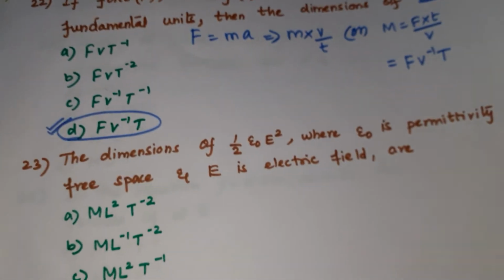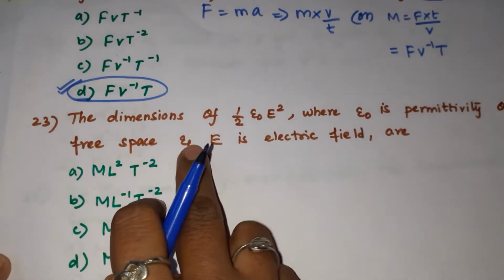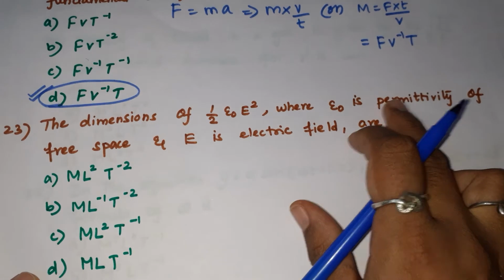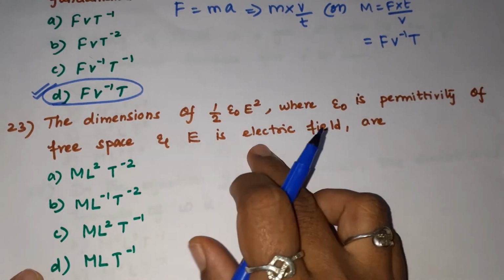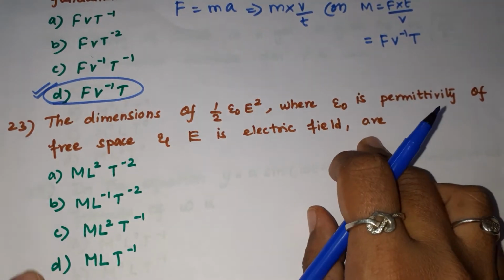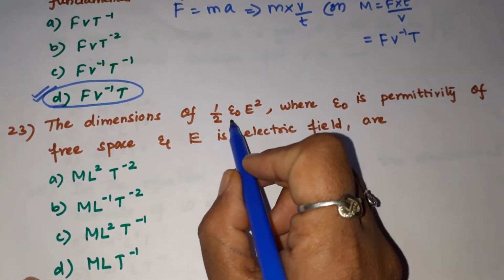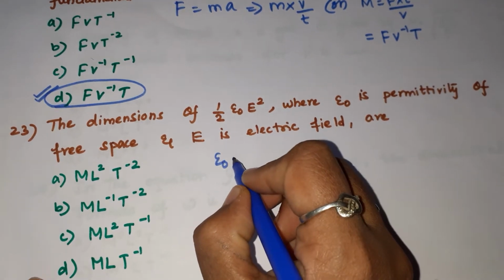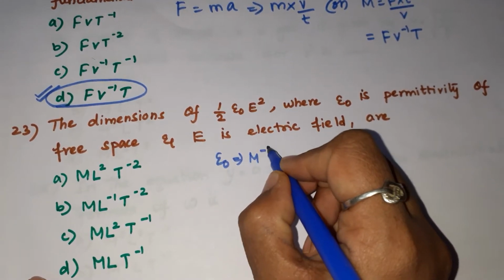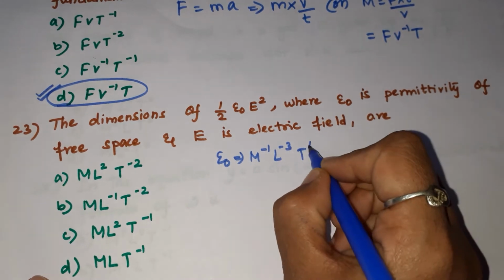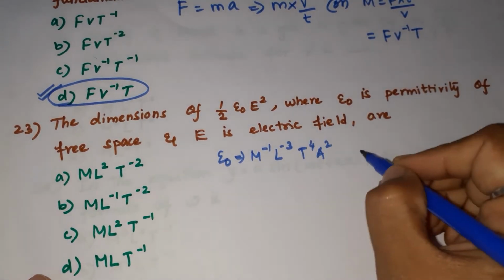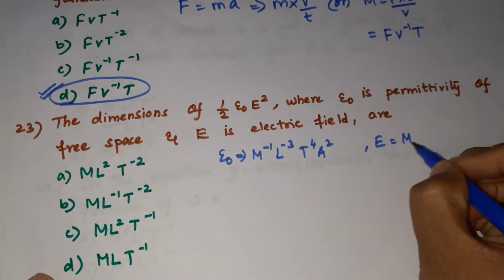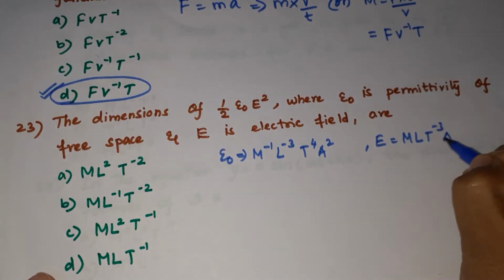Now 23rd question. The dimensions of epsilon naught E square, where epsilon naught is permittivity of free space and E is electric field. So we are going to find the dimensions for this. Epsilon naught can be taken as M power minus 1 L power minus 3 T power 4 A square. And what about this E? In the case of electric field, the dimensional formula is M L T power minus 3 A power minus 1.